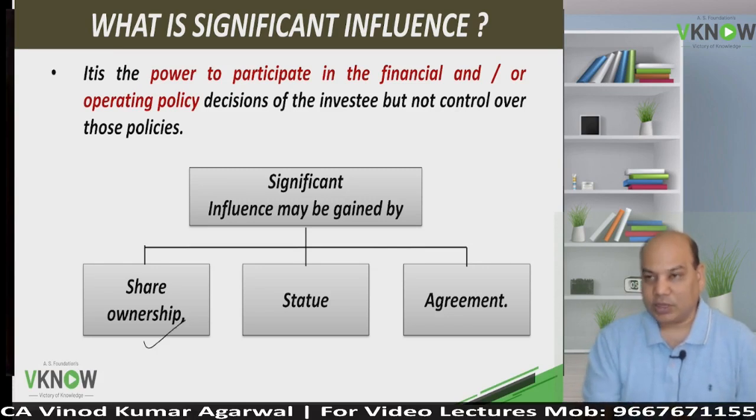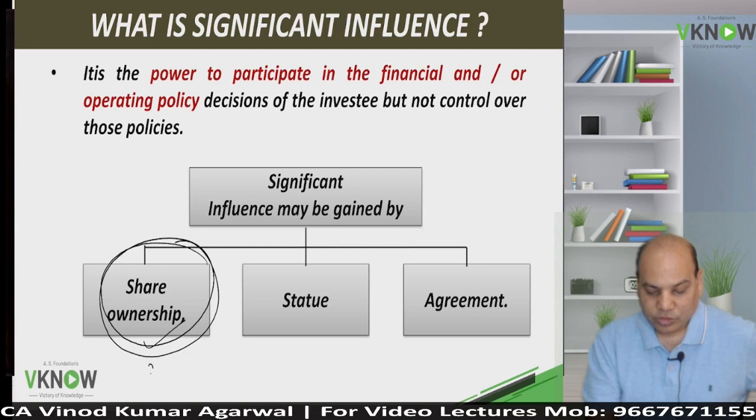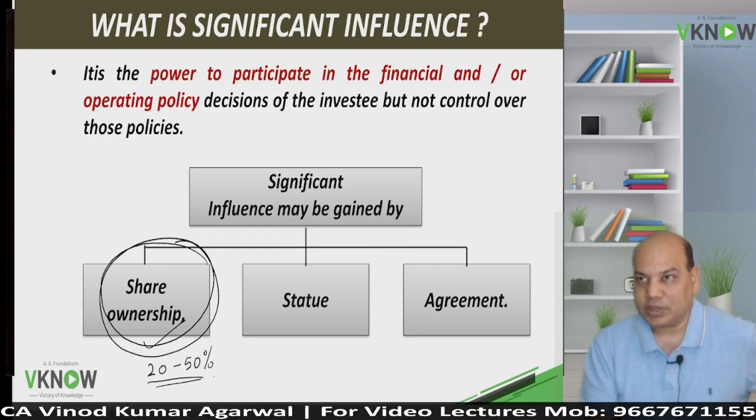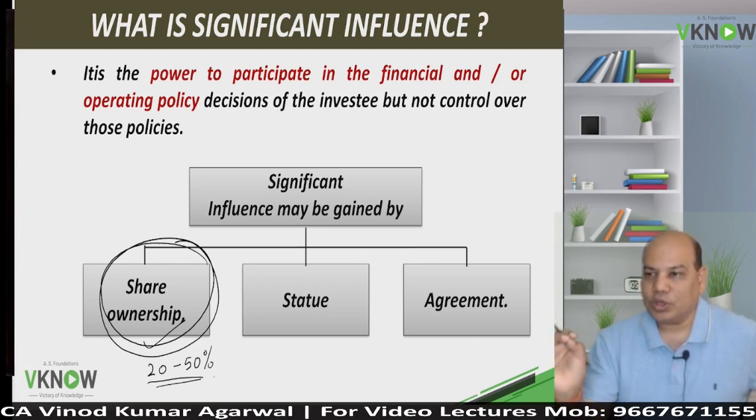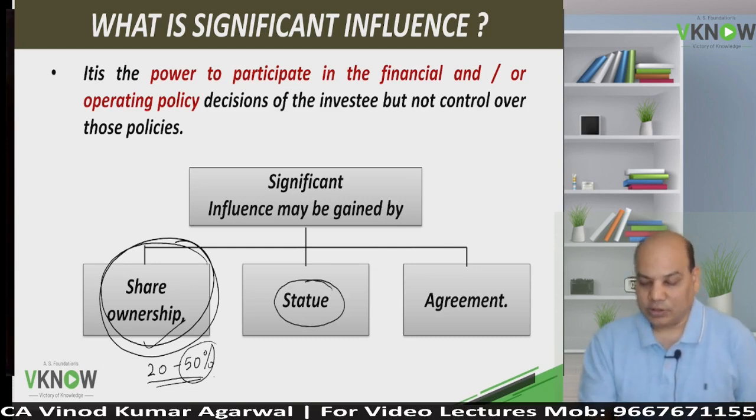Significant influence can be by share ownership, which is usually the case, and especially from an exam point of view, share ownership is the test of significant influence. So the share ownership should be between 20 to 50%. If you are holding 20 to 50% of shares, then it is presumed that you have significant influence. Why have we not taken more than 50%? With more than 50%, the other entity becomes your subsidiary. Or it can be by way of statute, that is law.